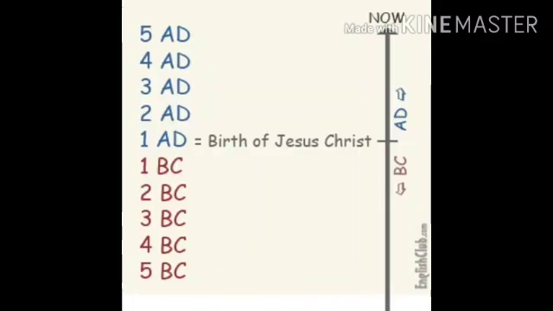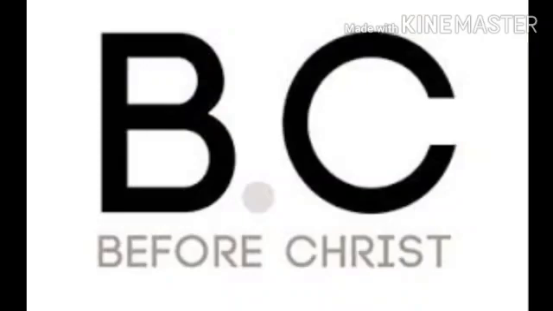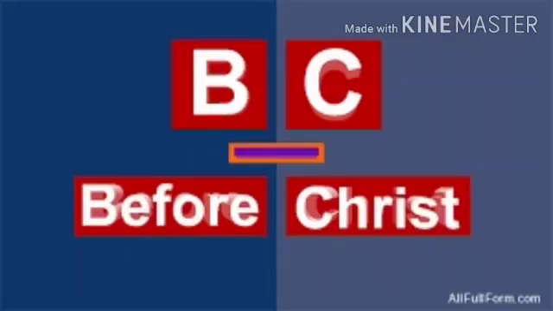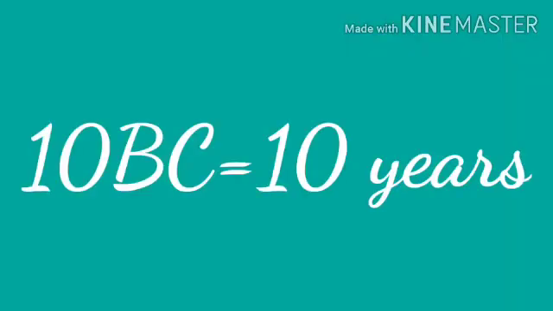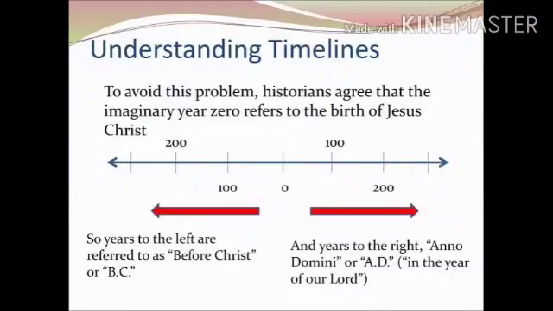Example, if an event happened 10 years before Jesus was born, it will be recorded as 10 BC, that is equal to 10 years before Jesus Christ.